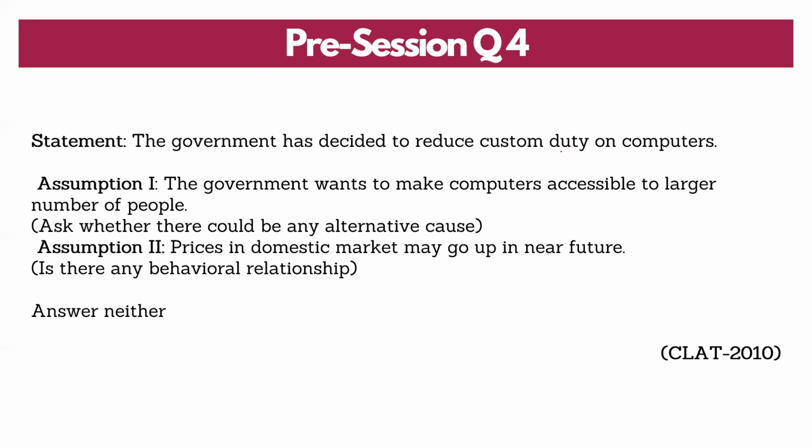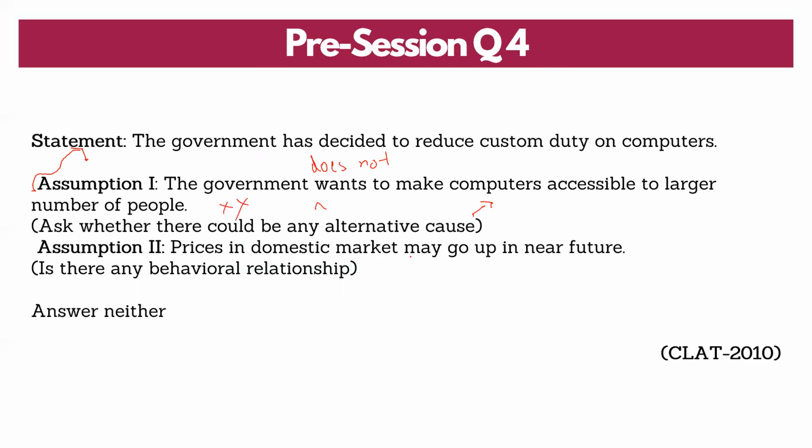The government has decided to reduce customs duty on computers. Assumption one: the government wants to make computers accessible to a larger number of people. Is this the only cause for which the government has reduced the customs duty? Let me negate it. The government does not want to make computers accessible to a larger number of people. If they do not want to, what impact is it making on the given statement that they have reduced the customs duty? No impact at all. So I can't say assumption one is valid.